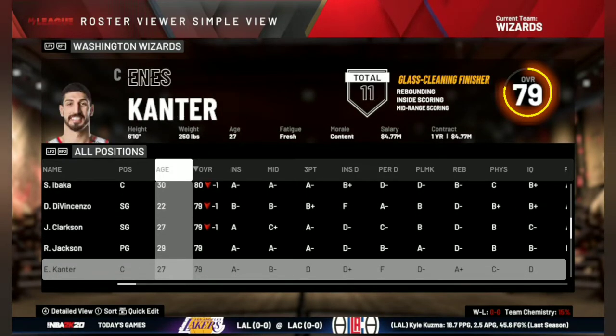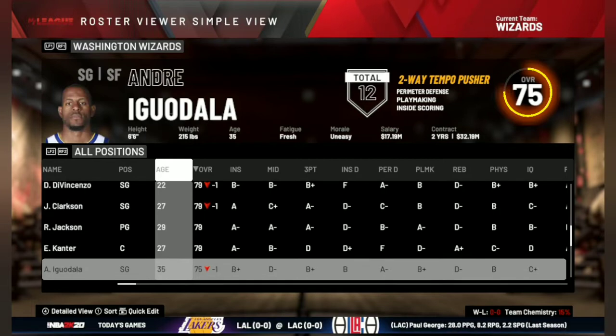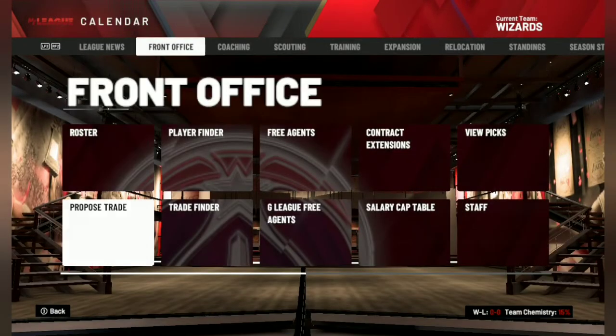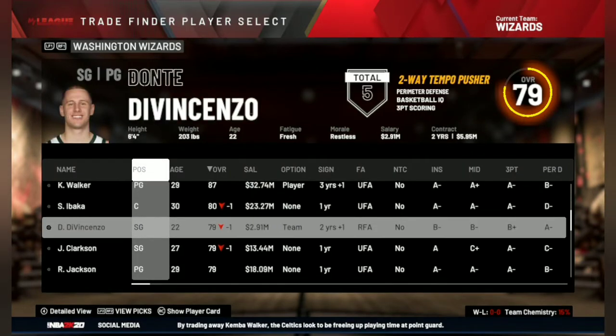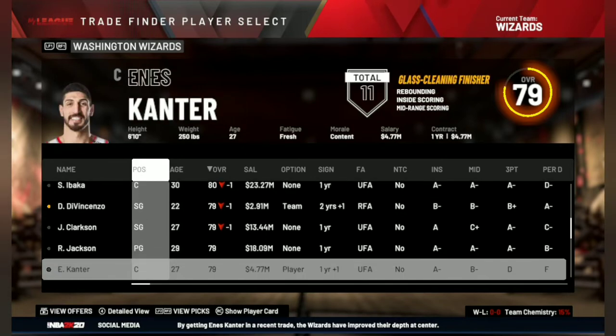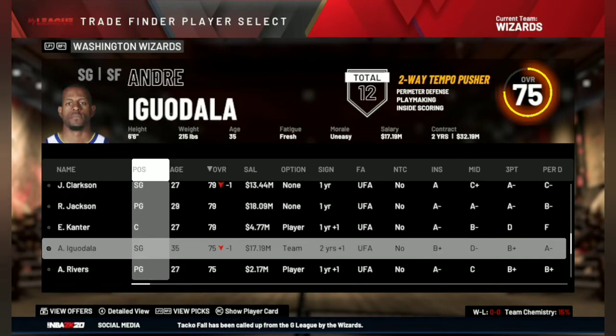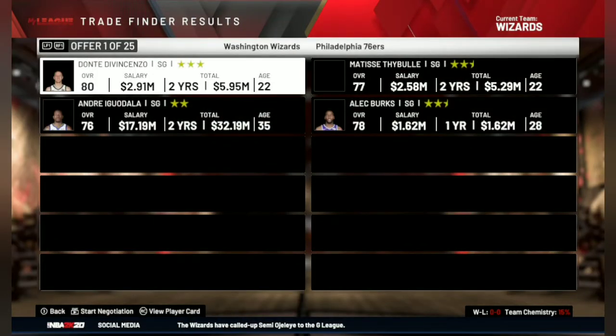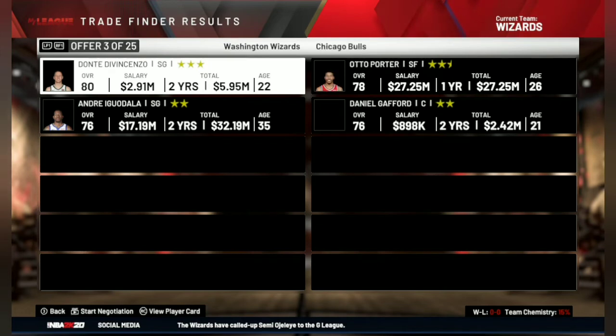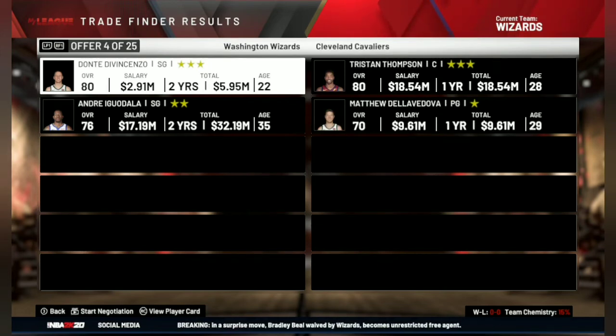Off the bench, we need to get some wing players, as we have just got shooting guards and a point guard off the bench. So let's look for some wing players to come for us. I'll trade Donte DiVincenzo, and I'll pick Jordan Clarkson to remain on our team. Let's add Andre Iguodala to this trade and try to get some wing players right now. I don't need any guards, so Davis Bertans can be a good option.